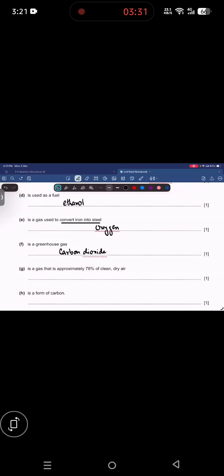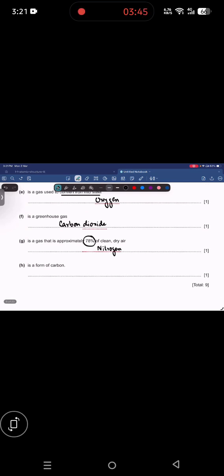Next, which gas is approximately 78% of clean air? Clean air contains nitrogen gas. Which one is a form of carbon? Diamond is the only form of carbon here.